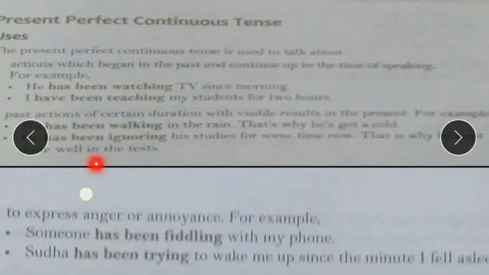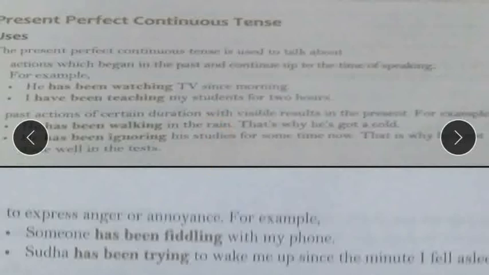Okay, then next is he has been ignoring his studies for some time now. So that is the action which is already done, that he has been ignoring the studies. The result is that he has not done well in the test. So the action started in the past, but the result you can see now. That is one of the uses of present perfect continuous tense.